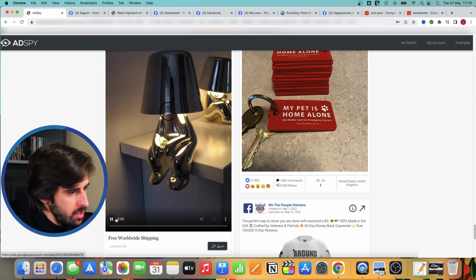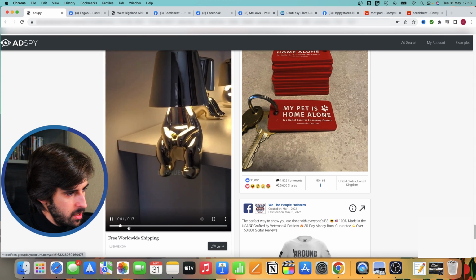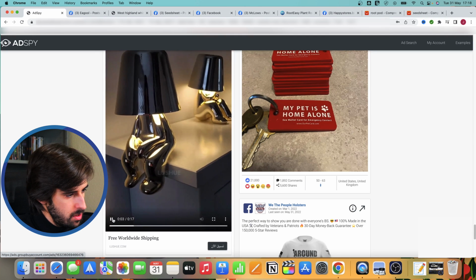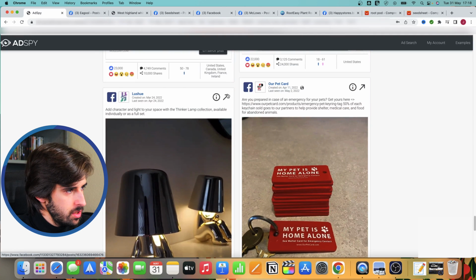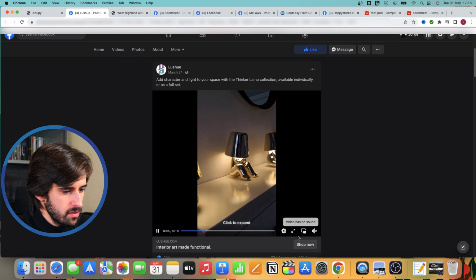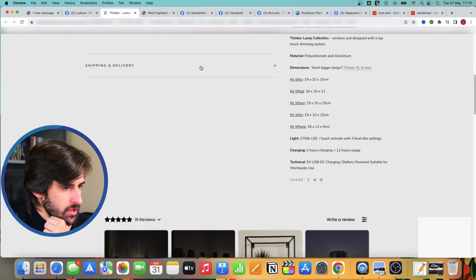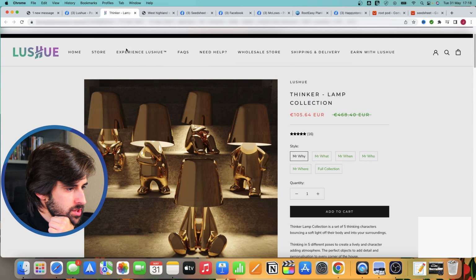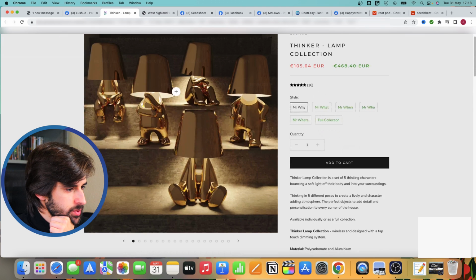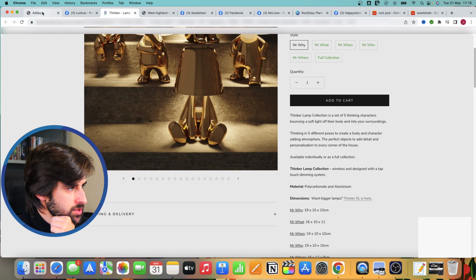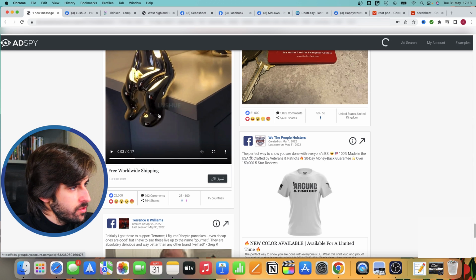So let's have a look at the ad here. I guess it's just a camera pen, very short. Okay, let's have a look at their website here. Let's click through the ad. Okay, so very basic website again. Very interesting. The picture is very good though, but the website is basic. It seems to have good engagement.